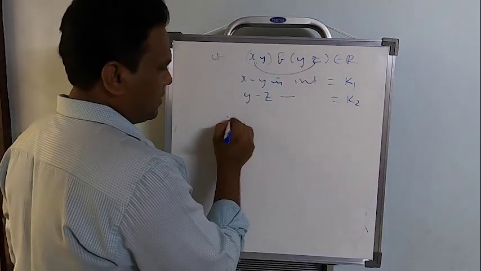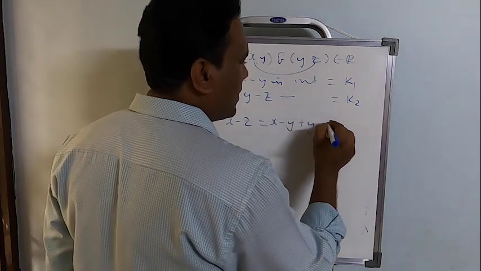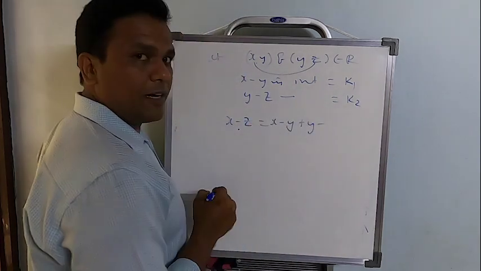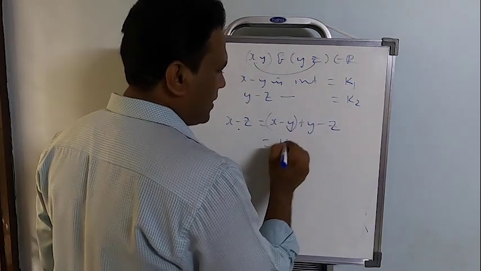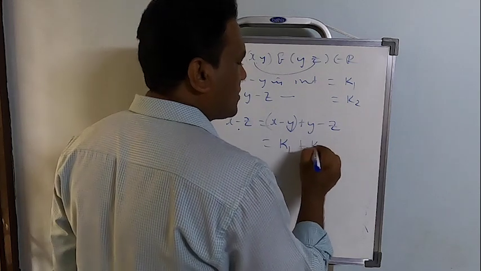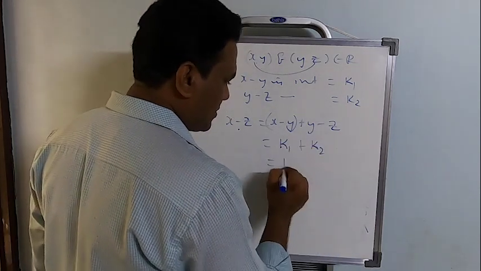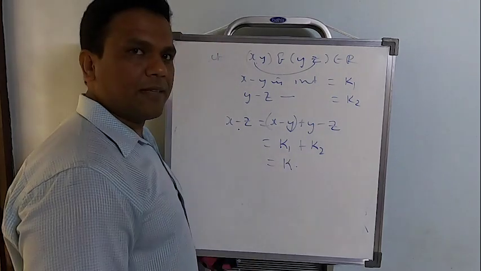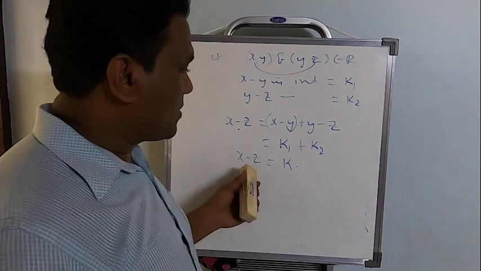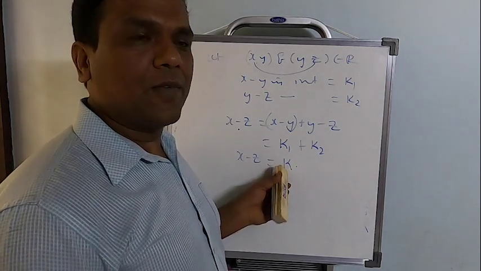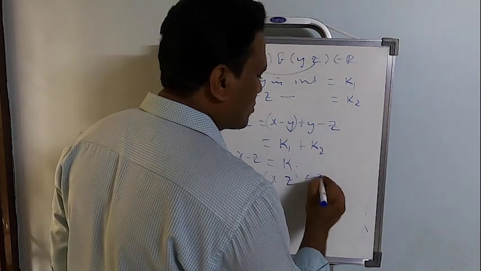X minus z can be written as x minus y plus y minus z, I'm just adding and subtracting y on the left hand side. Look here, x minus y is an integer k1, y minus z is an integer k2, integer plus integer is still an integer. Let me call it k. So what is the result I got? X minus z is also an integer. Now that says ordered pair x comma z belongs to R.